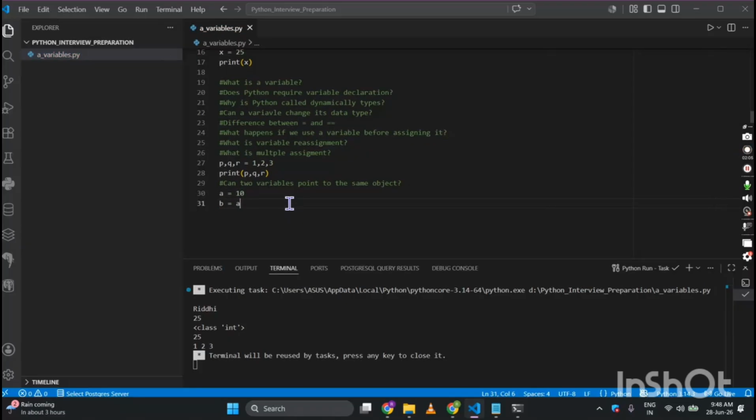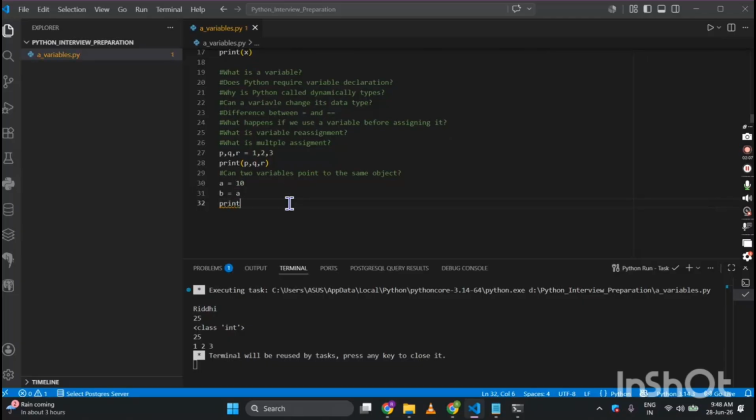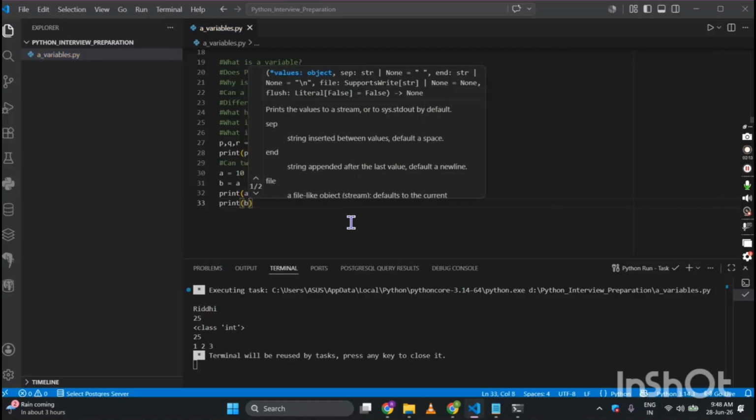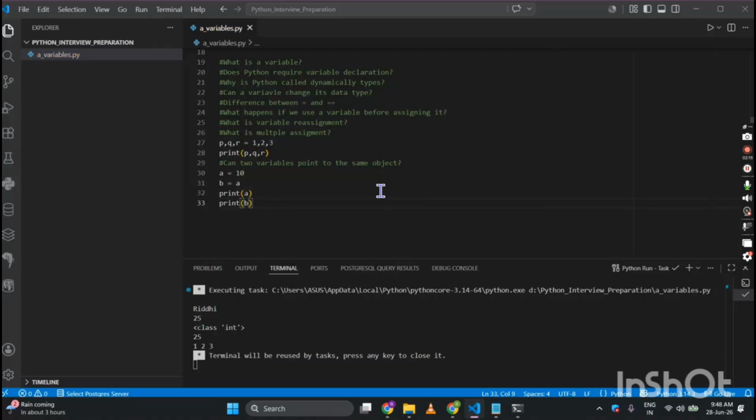So what will be the value of a and b? If we print a and if we print b, the value will obviously be 10. But can we do this? The answer says yes. So I will just write a yes over here, that yes, we can do this. Okay, and the explanation I have already given.